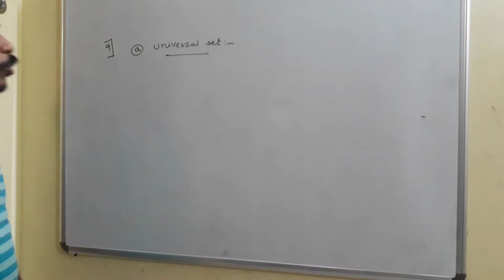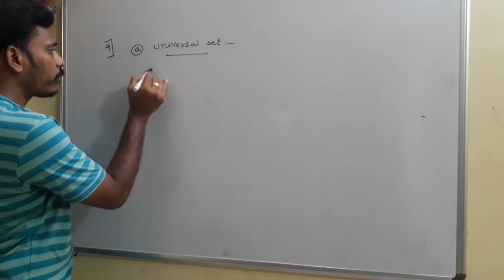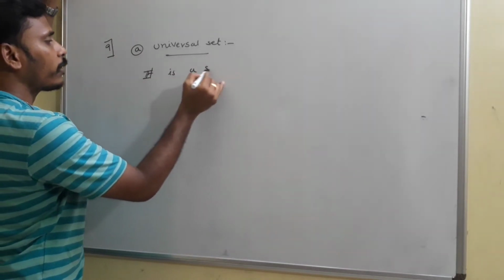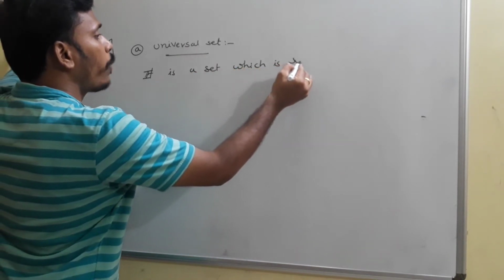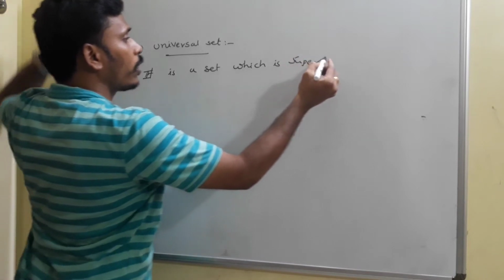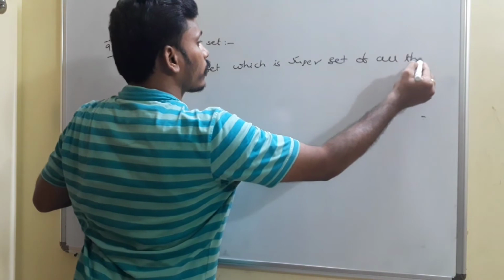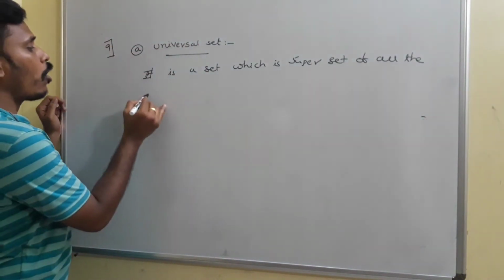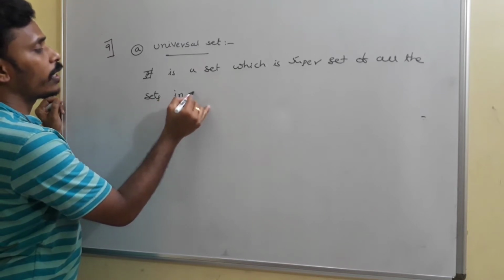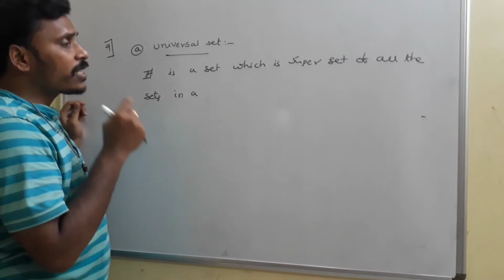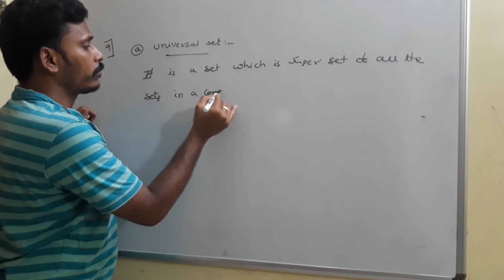Concept related to the universal set. A universal set is a set which is the superset of all the sets in a situation. Okay, it is a set which is the superset of all the sets under consideration.